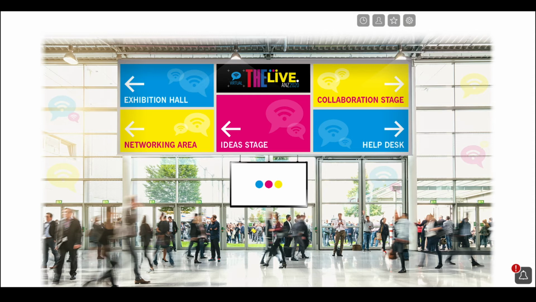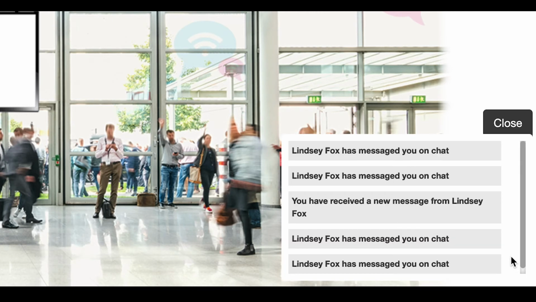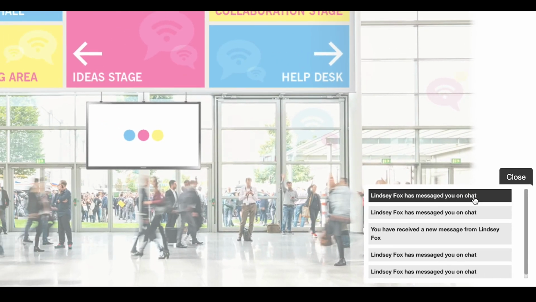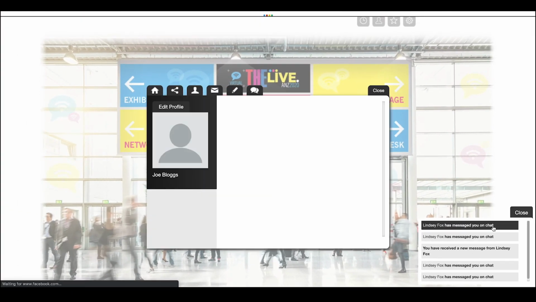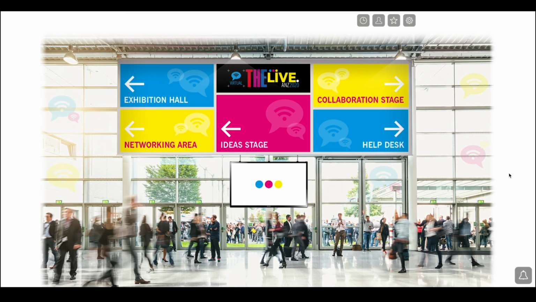You will be notified if you have a private message from an individual, if a wall post is added to your profile, or if you have a response to a question you may have asked, by a bell icon showing a red exclamation label appearing in the bottom right-hand side of your screen. Click on the bell icon to view your notifications in a pop-up box, which will take you straight to your profile messages or to chats. You may also receive email notifications. You can switch these on or off in your profile.